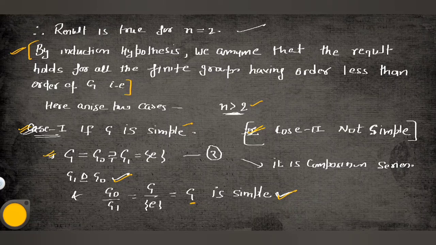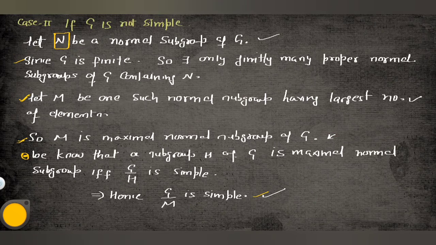But what will happen in the second case, if G is not simple? Here we have taken G is not simple. If G is not simple, it means there exists a proper normal subgroup of G, and we take that to be N. So N is a normal subgroup of G. Since G is finite, there exist finitely many proper normal subgroups of G containing N.